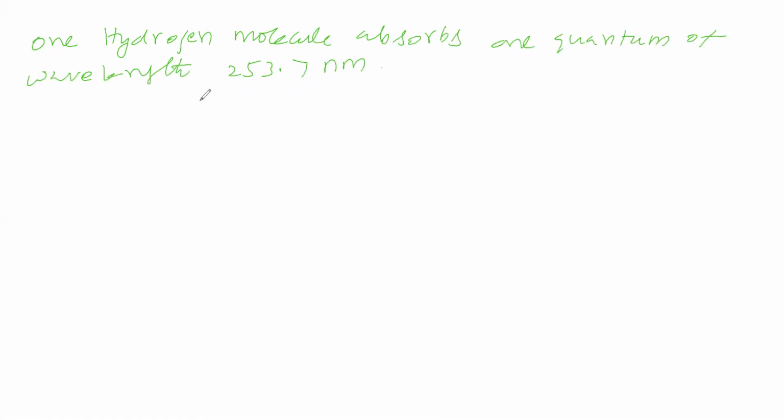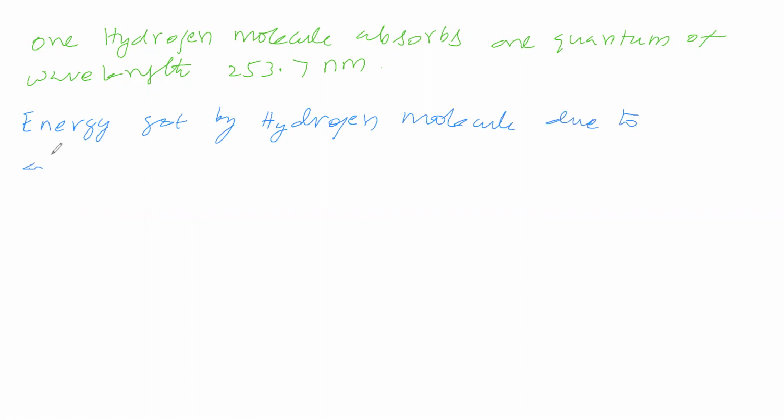So what is the energy got by the hydrogen molecule due to absorption of one quantum of radiation? That we will see.